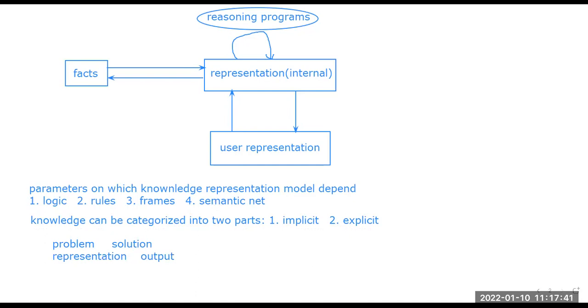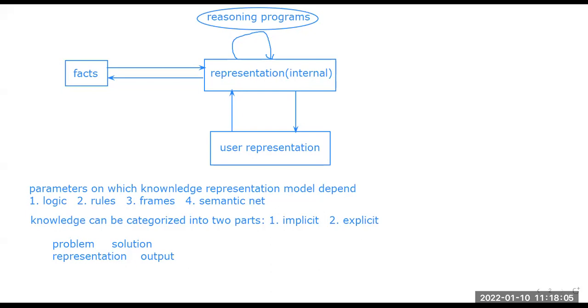The problem is how to solve a particular problem, which connects us with the solution. Then the solution will come as an output, and the representation of the output to the user is an important scenario. So this is a framework, and all are connected: problem, solution, output, representation.